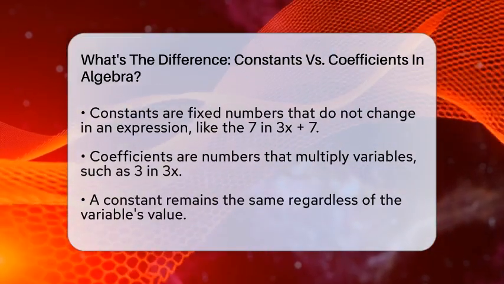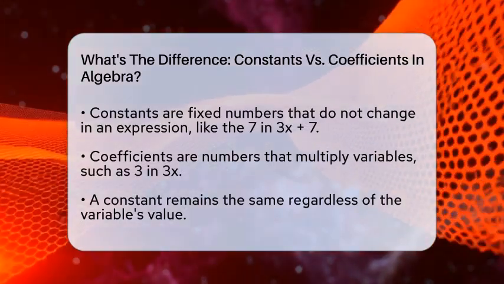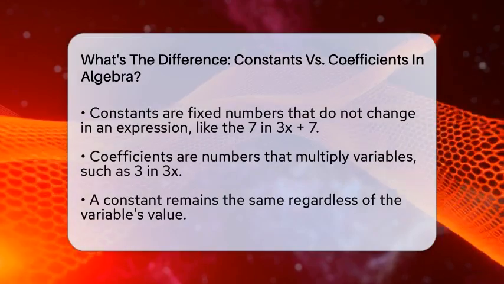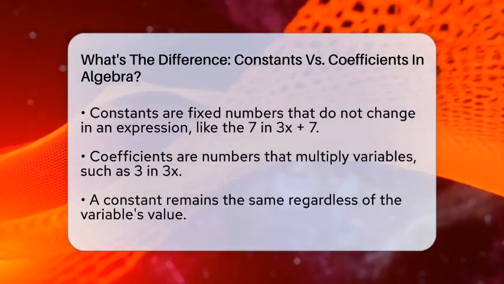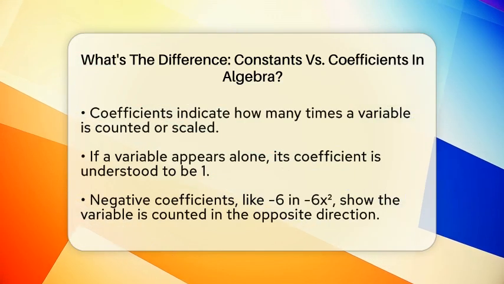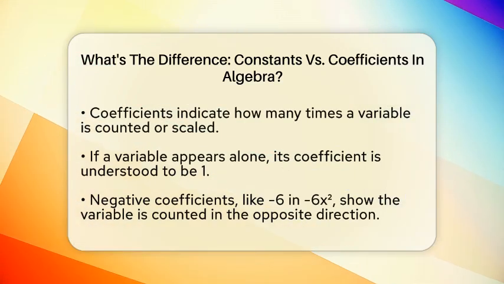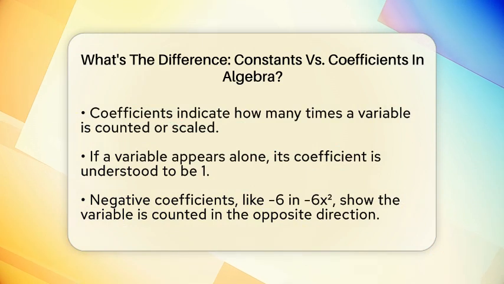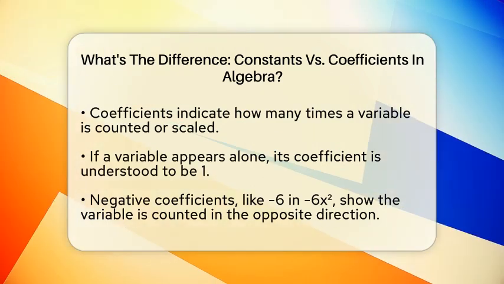Let's break it down. First, think of a constant as a number that stays the same no matter what. It is a fixed value that doesn't change when you work with the expression. For example, in the expression 3 times x plus 7, the number 7 is a constant because it is not attached to any variable. It just sits there, representing a specific amount. Constants can be positive or negative numbers, like 5 or -2, and they help us keep track of fixed values